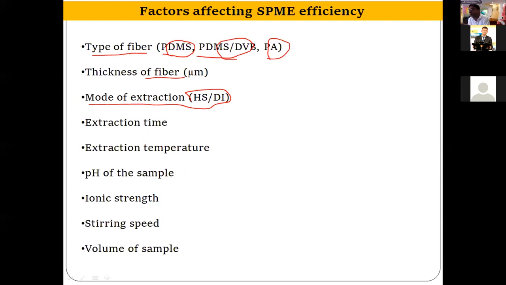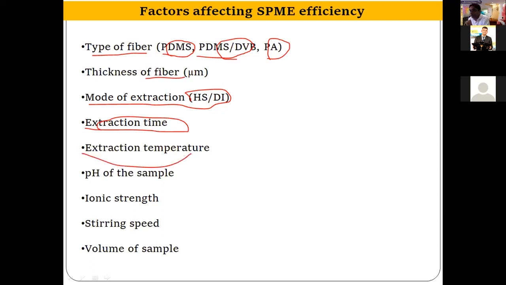the nature of the analyte. For example, if you are extracting organophosphorus pesticides, then you can extract them in headspace mode. However, if you extract pyrethroids like cypermethrin, they are not extractable in headspace mode, so you have to go for direct immersion because they do not come very easily into the headspace of the vial. Then extraction time is a very crucial parameter, as the extraction time defines the equilibrium of the analyte between your sample and your adsorbent phase.